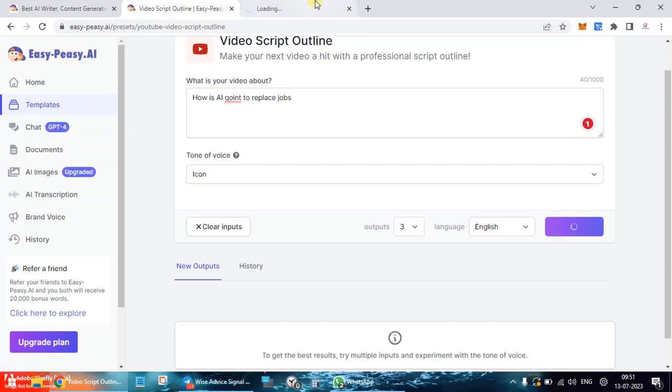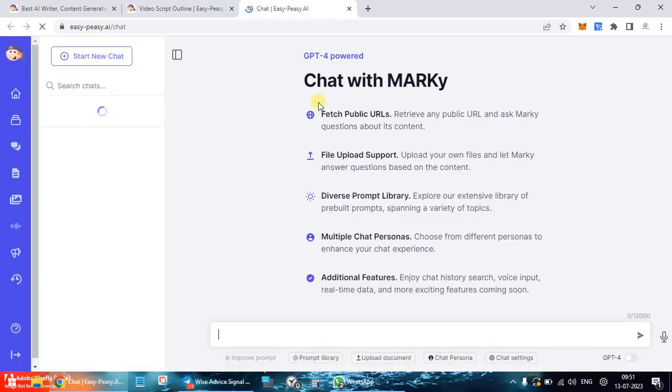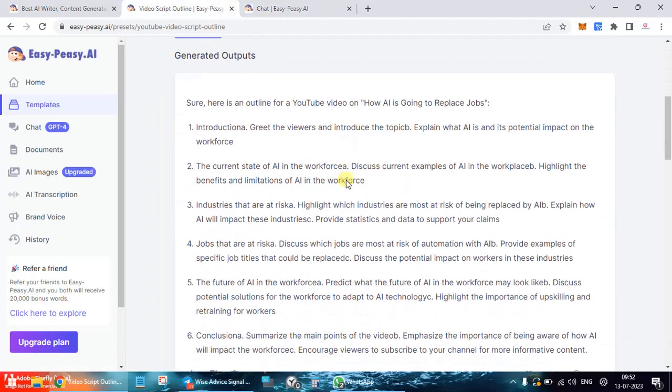Now chat, what is this particular option over here? What you can do is fetch public URLs over here and ask this particular chat questions about it, or you can upload your file and get answers based on the content. So the generated output is here.